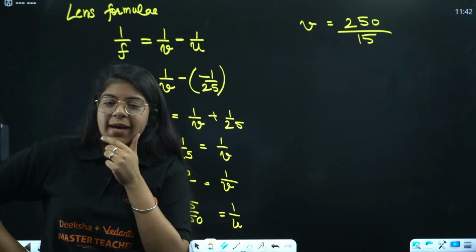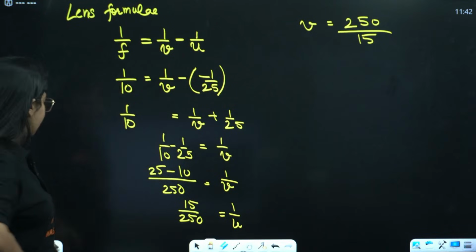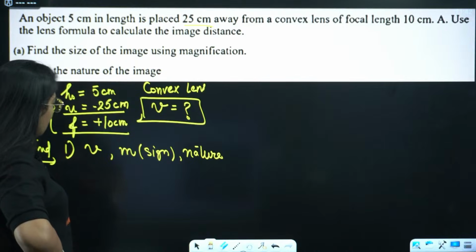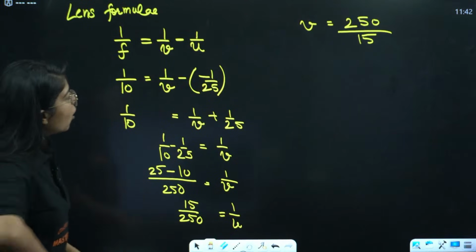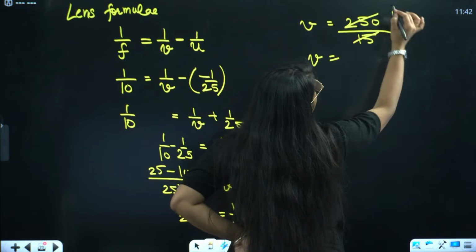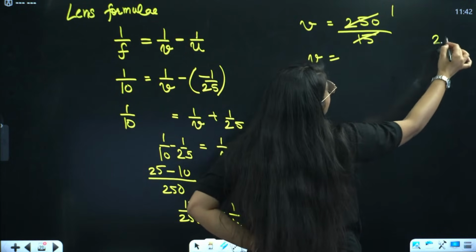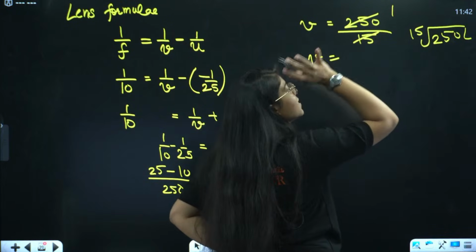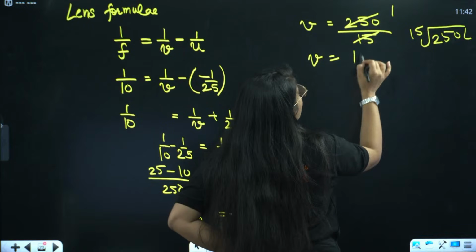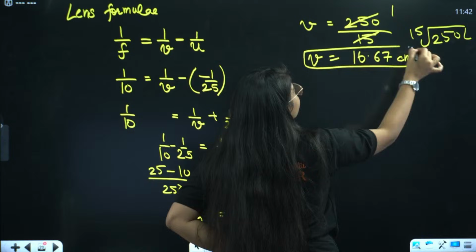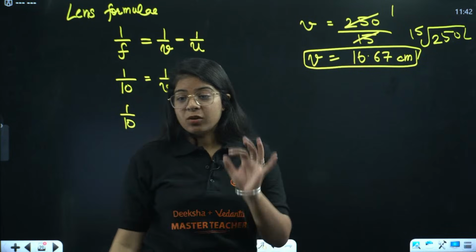Okay, height of image is 3.3. Size of the image using magnification. Okay, let us see. Now v comes out to be what? If we cut this, this will be 1, and do this division very carefully. If you have to do it like this, it doesn't matter. Okay, so everyone is saying 16.67. I'll just take your words. I hope you did the calculation by yourself.